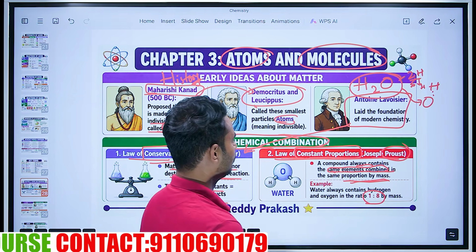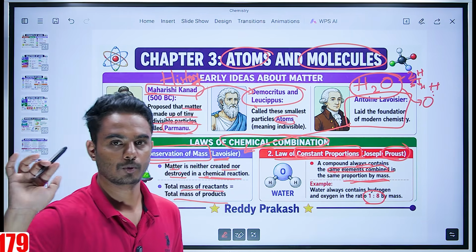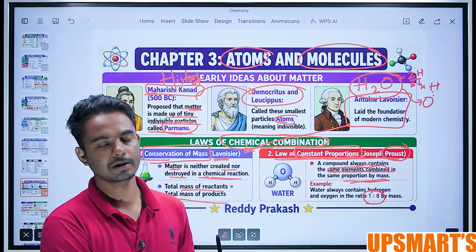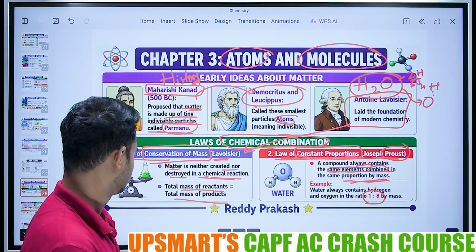So what it says is constant proportions. The proportion will not change in a compound. The proportion will be as it is. This is given by Proust. Law of constant proportion. Easy.